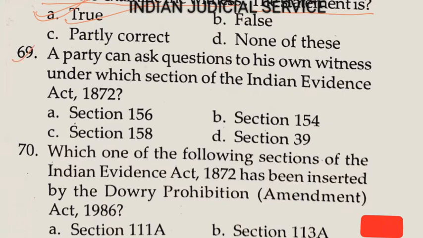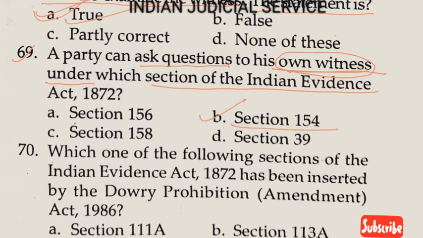Now question number 69. A party can ask a question to his own witness. This is very important. Under which section of the Evidence Act? It is a hostile witness. In that case, the answer here is option B, section 154.